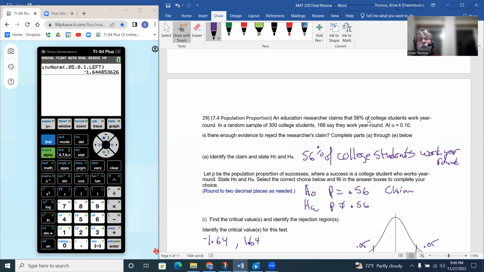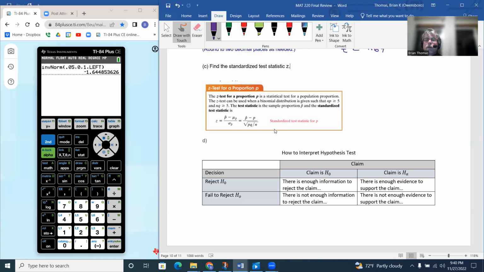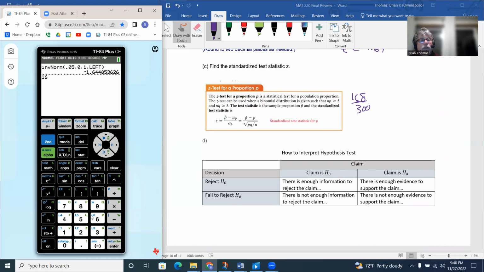That's the claimed proportion. And then they say 168 out of 300. So that would be another one to figure out, 168 divided by 300. So 168 divided by 300 is going to be our p hat. It's going to be our sample proportion.